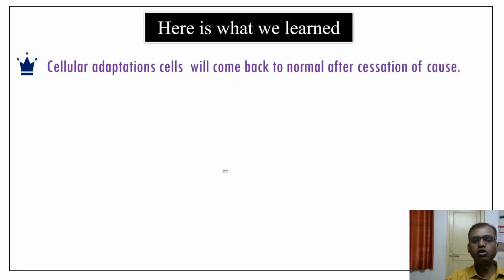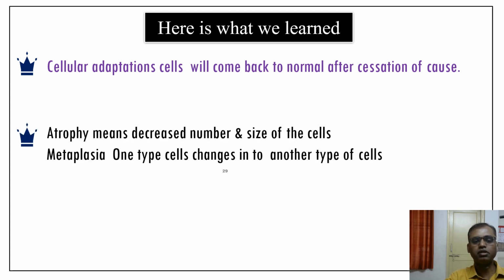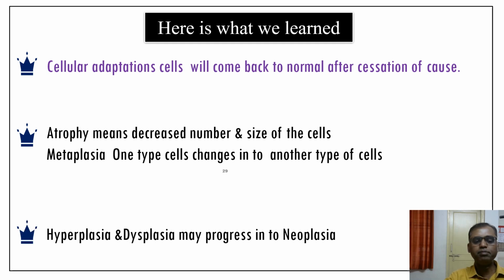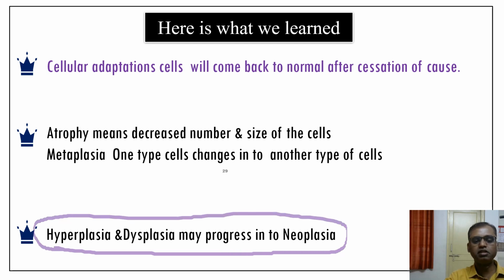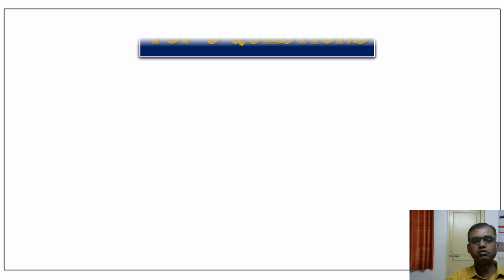So here, what we learned: in cellular adaptation, cells will come back to normal after cessation of the cause. If you remove the cause, the cell adaptation will come back to normal. Atrophy means decreased number and size of the cell. Metaplasia means one type of cell changes into another type of cell. And hyperplasia and dysplasia may progress to neoplasia. This is a very interesting factor. When we come to neoplasia, I will explain about dysplasia. So this is the end of my class.